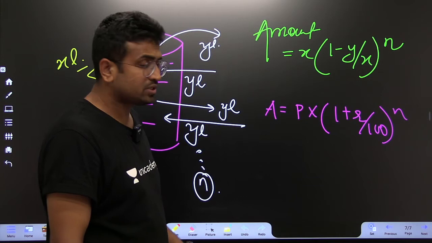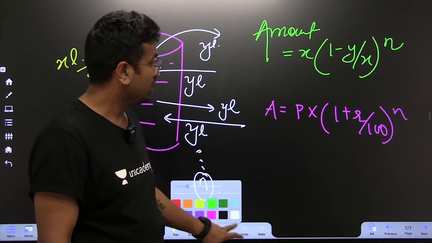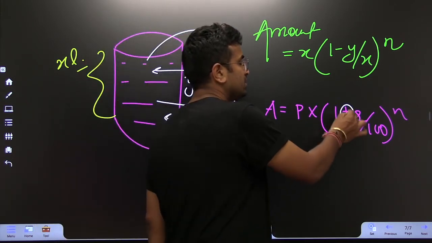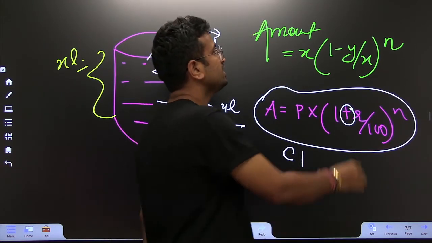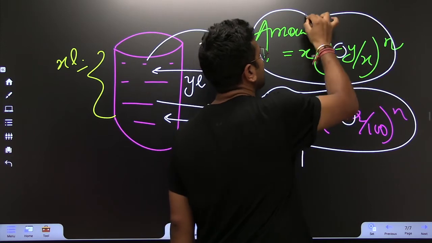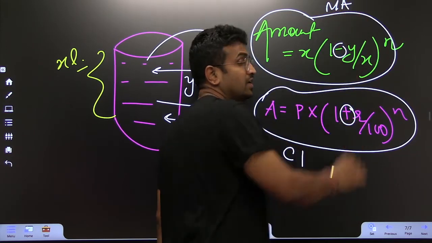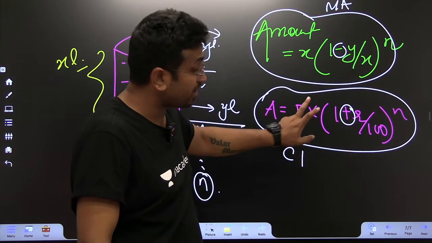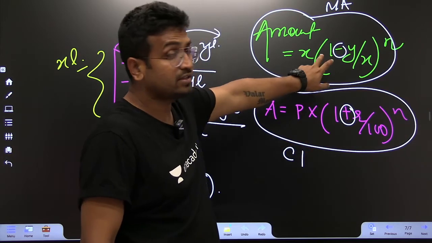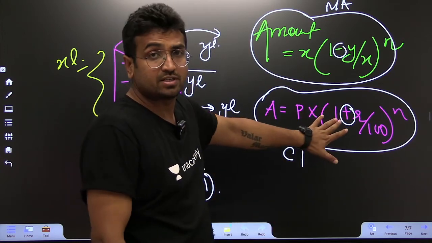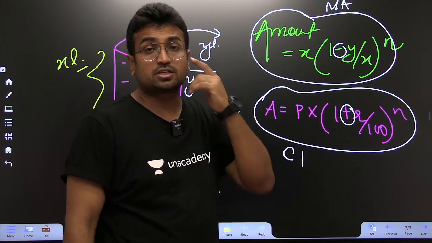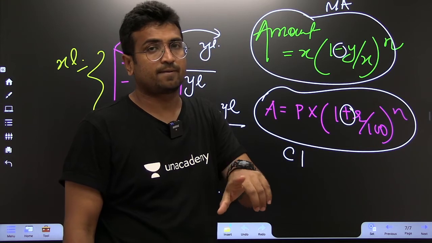So when you see there is compounding in positive terms, you will find this kind of questions in CI. When there is negative compounding, this kind of question you will find in mixture and alligation. And because in your exam they've already asked this, that is why I am saying that this is a very probable question, because they are already done with this. In the last discussion, that is in yesterday's discussion, I told you this.